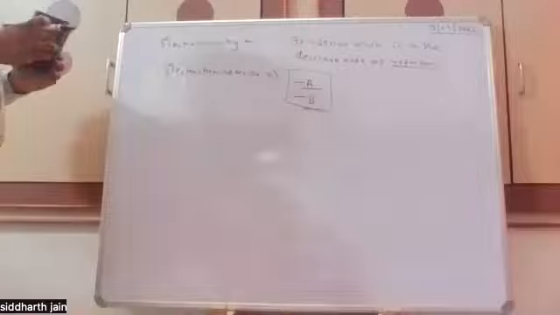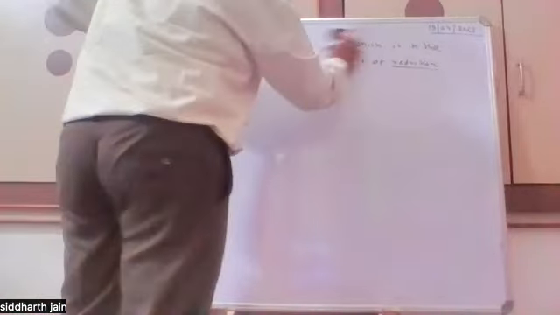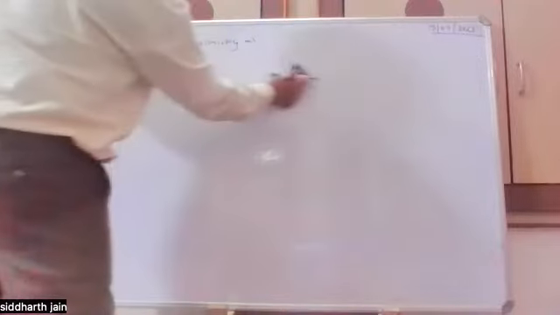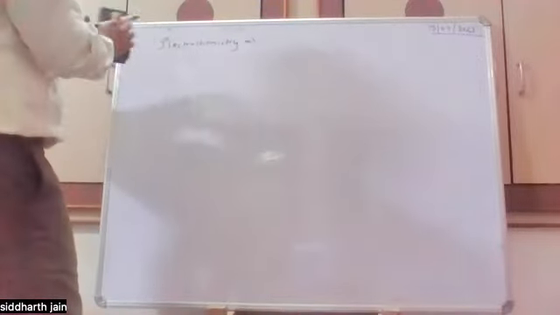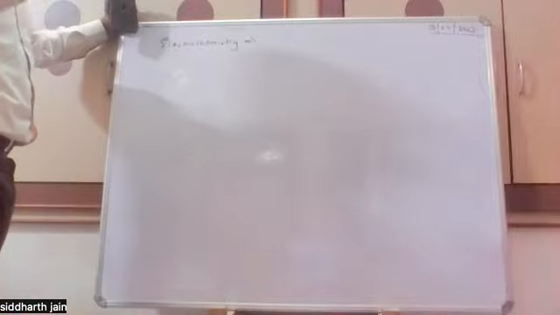What is the Nernst equation? The Nernst equation defines the change in the EMF of an electrochemical cell with respect to the concentration of the reactants taking part in the reaction.